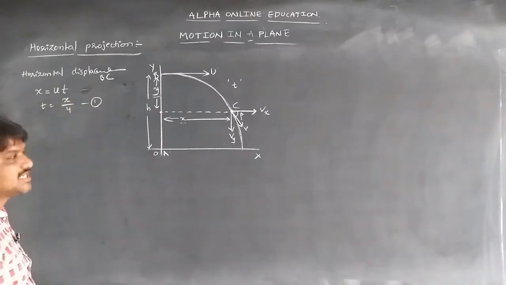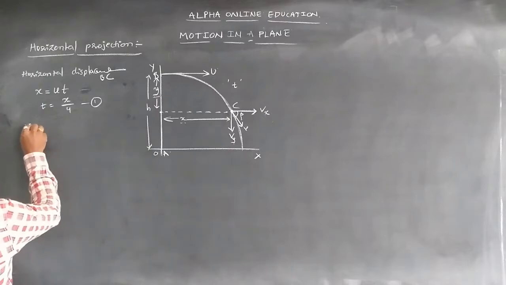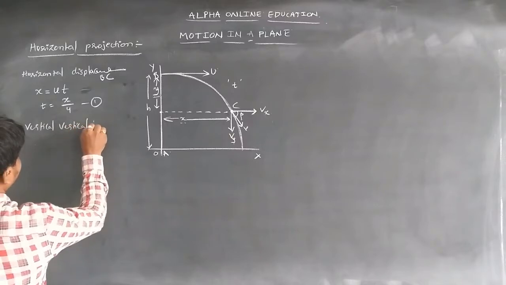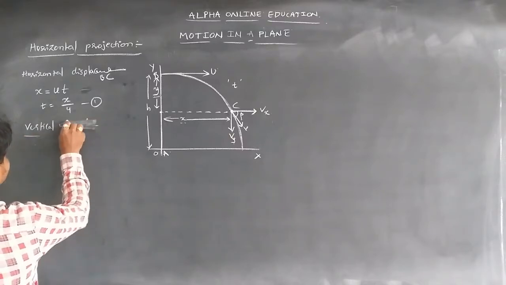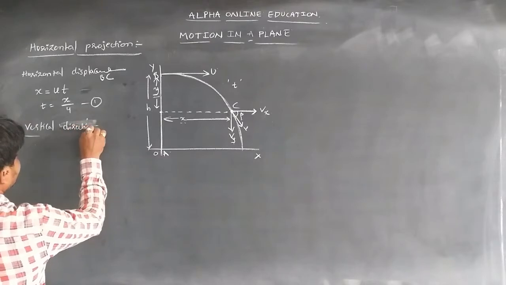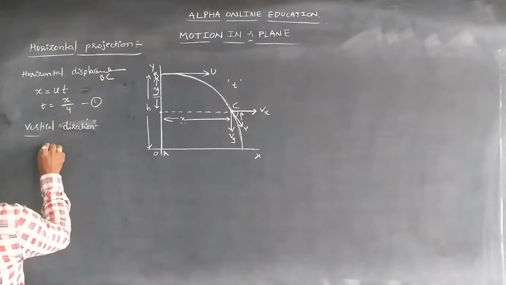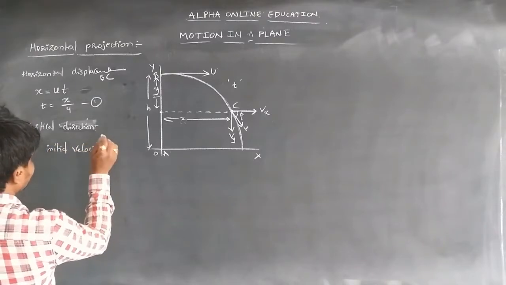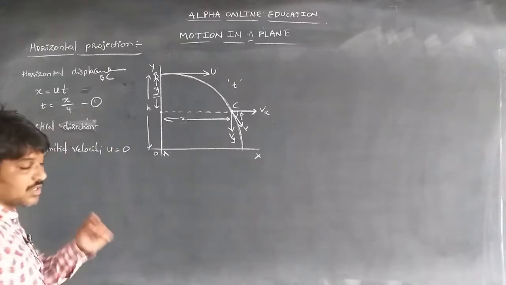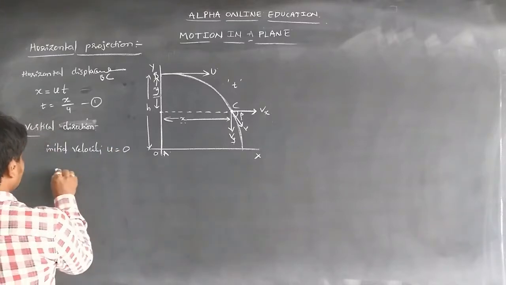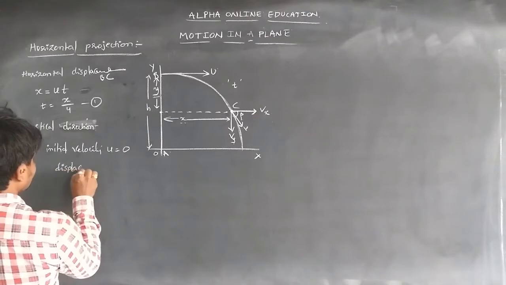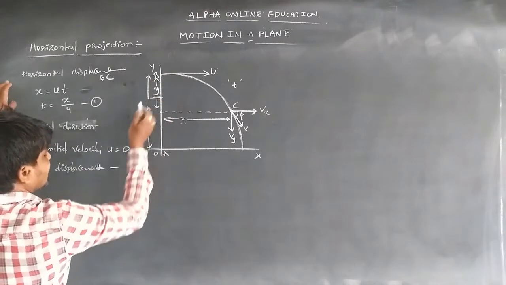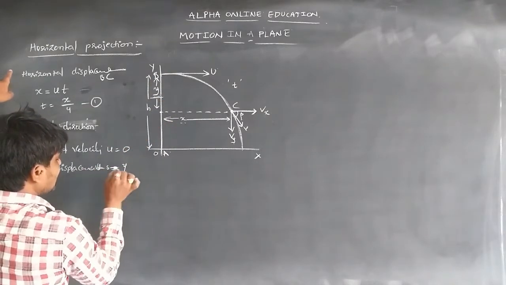This is the horizontal direction. Now in the vertical direction, we know the body is projected horizontally, so the initial velocity becomes 0, u = 0, and the displacement from B to C is y, that is s = y.